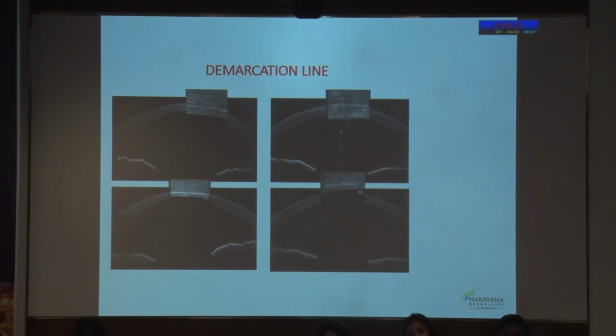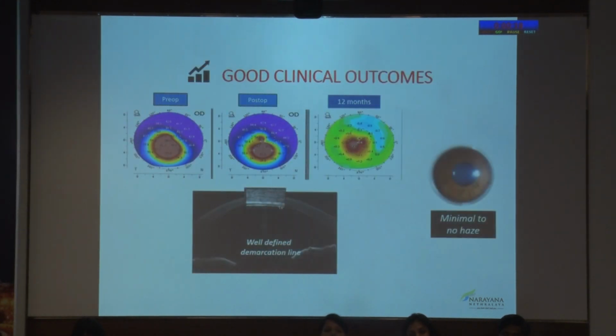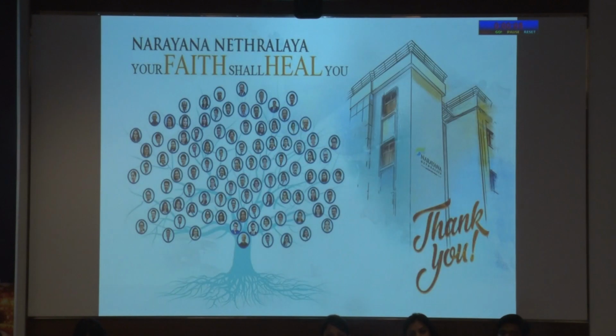We also noted presence of demarcation line in 65% of the patients at an average depth of 295 plus or minus 71 microns at 3 months post-cross-linking. And most of our patients showed good outcomes. So this is the algorithm that we follow with our patients with thin corneas at our institute. And our software is freely available for everyone to use online. So I hope this was a comprehensive enough discussion for most cases we see post-cross-linking. Thank you.